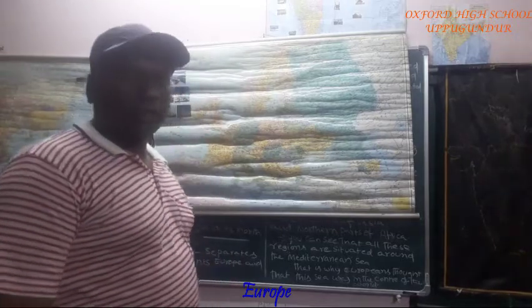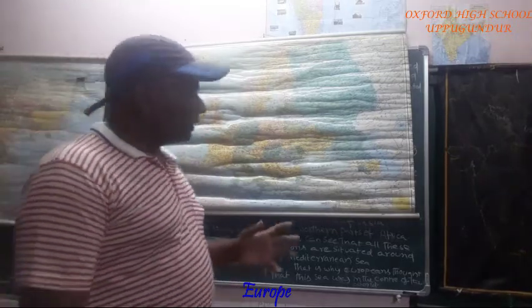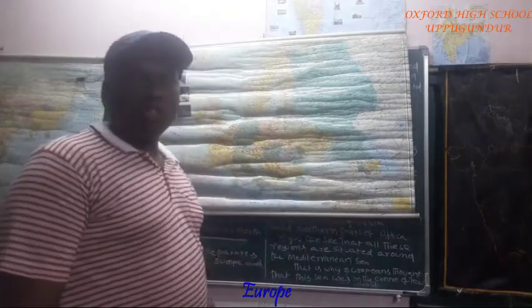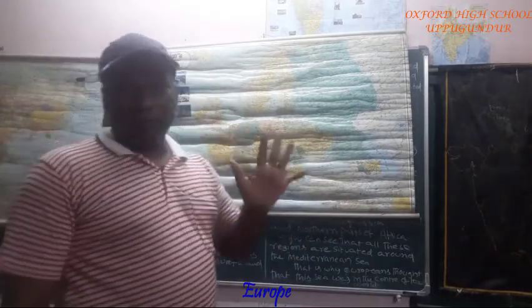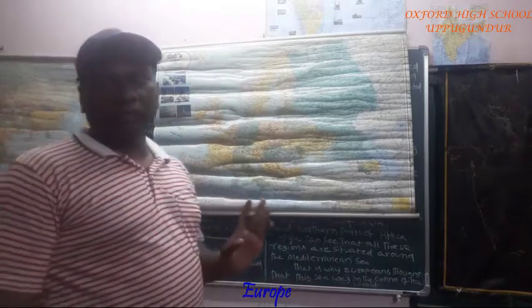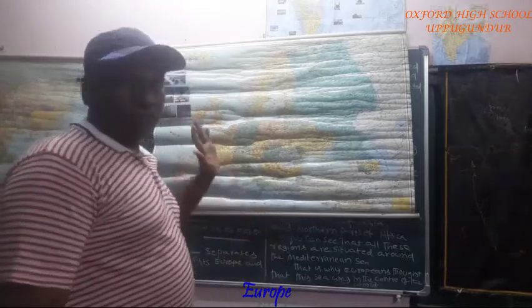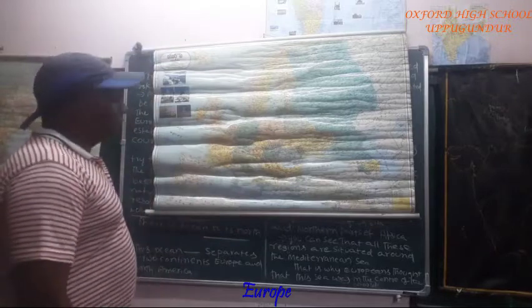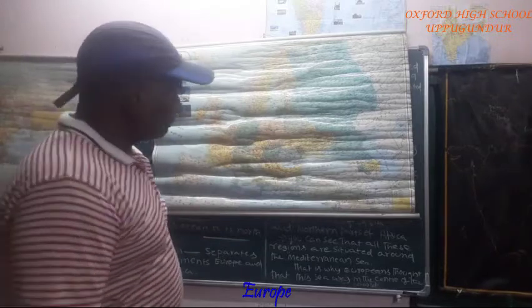Welcome to social class. Today I will start a new lesson, that is Europe. That is the fifth chapter we are going to discuss. Up to now, 4 lessons are completed. Now I am going to explain the fifth chapter, Europe.